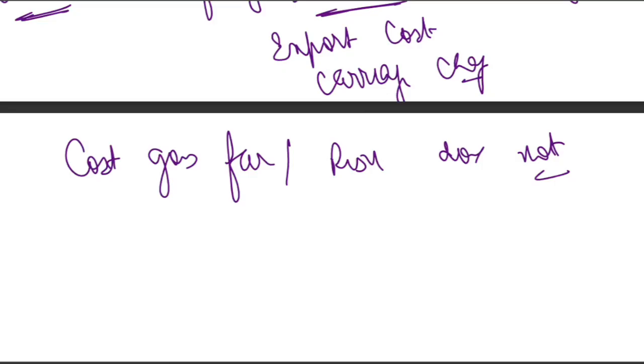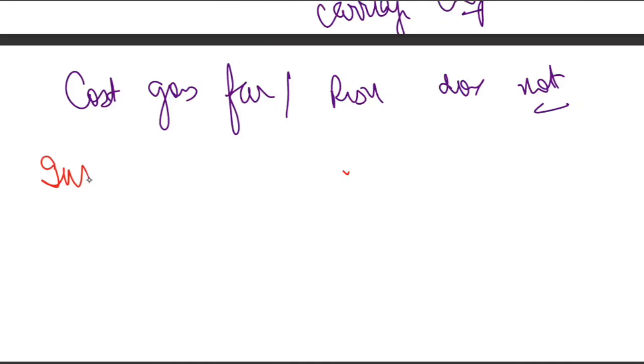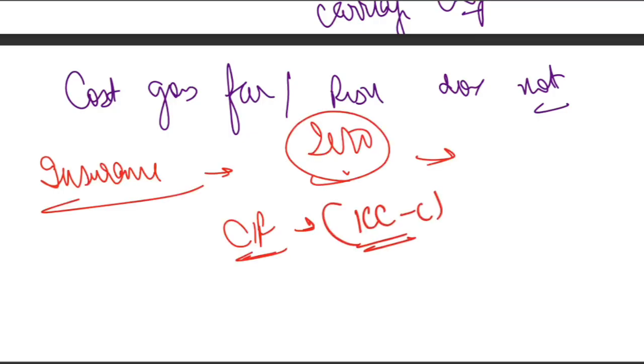What about the insurance responsibility? Let's talk about it. Under Incoterms 2020, CIF requires only minimum insurance, that is ICC C. And CIP requires maximum insurance.